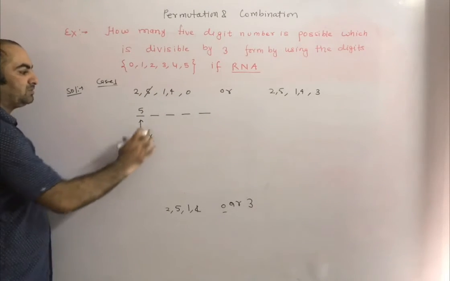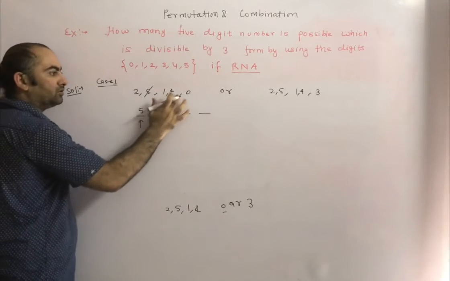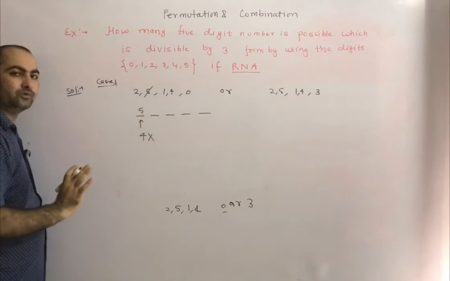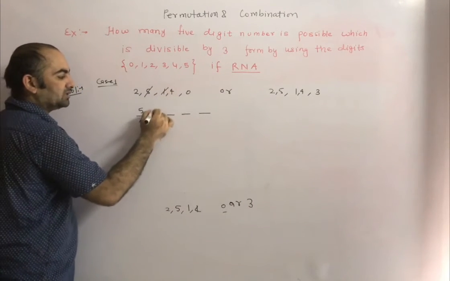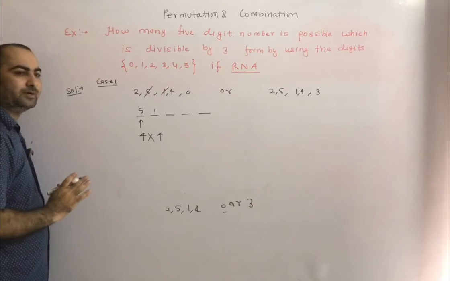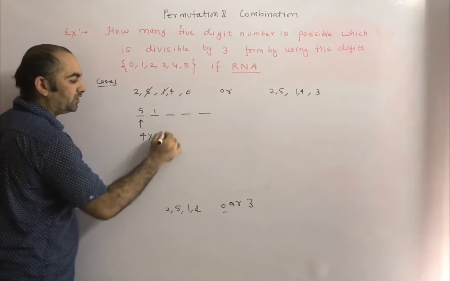Now this place. How many numbers can we put? We can put here 2 also, 1 also, 4 also, 0 also. How many choices do we have? 4 choices. So into 4. Suppose here we are putting 1. So 1 is cancelled here, correct? Because we can't repeat 1. So after filling this number, we have to fill this one also. So we have to use multiplication.